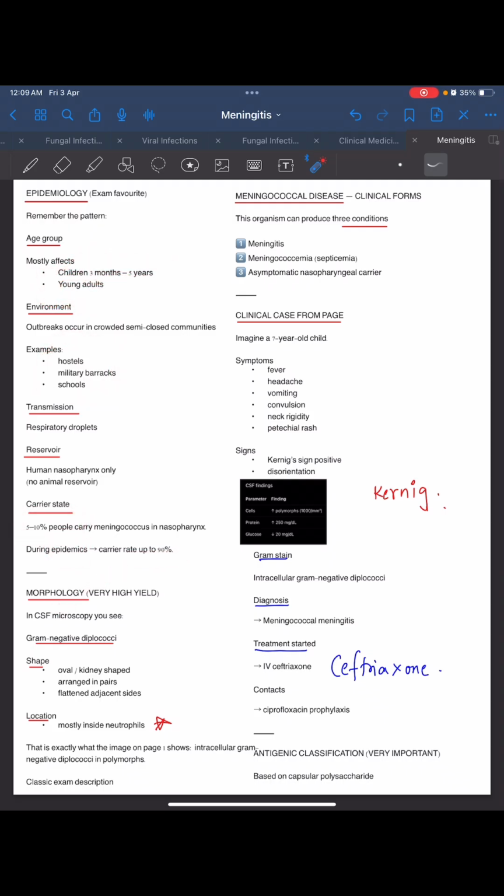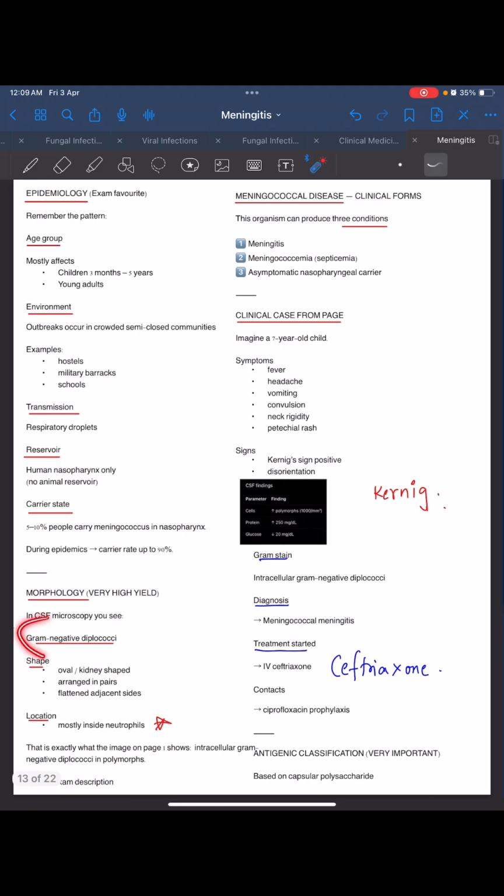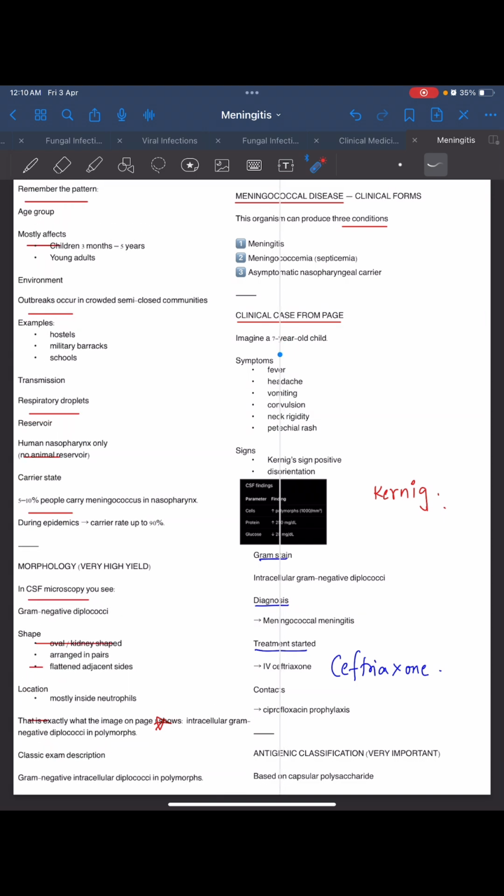Okay. Morphology of which organism are we seeing? Meningococci, that is Neisseria meningitidis. It is a gram-negative diplococcus, oval or kidney-shaped, arranged in pairs like this, with flattened adjacent sides, mostly inside neutrophils. So under CSF microscopy, we can see Neisseria meningitidis: intracellular gram-negative diplococci in polymorphs. In the examination description, we have to write it like this: gram-negative intracellular diplococci in polymorphs.